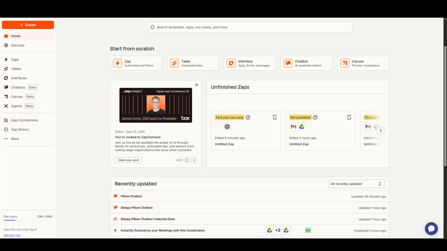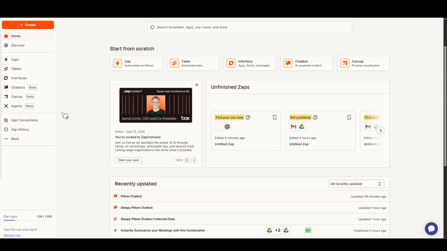In today's video, I'm going to teach you how to connect ChatGPT with Zapier. Whether you're new to automation or a seasoned pro, this process is straightforward and can unlock a world of possibilities for integrating AI into your workflows. Zapier seamlessly connects with thousands of apps, making it as simple to link ChatGPT as it is with any other